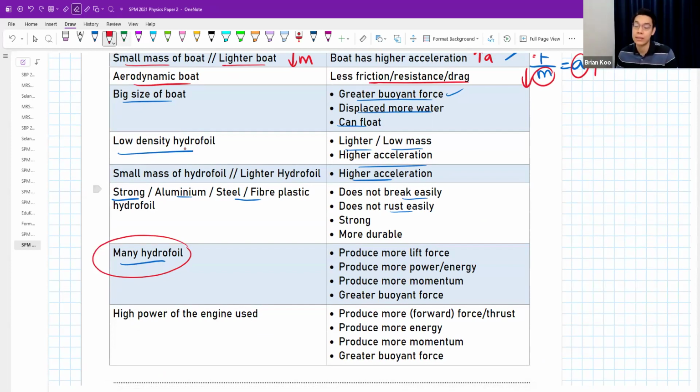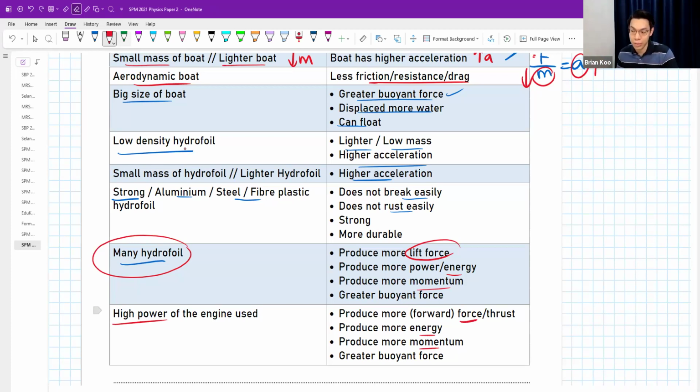Hydrofoil, what is the purpose? Lift force. To lift you up, produce more lift force. More lift means less air, less water resistance. So boat will move faster, right? More momentum, more energy to move faster. Can lift up more. Higher power of engine. Bigger power means more forward thrust, more forward force, push you forward more, more energy, more momentum.